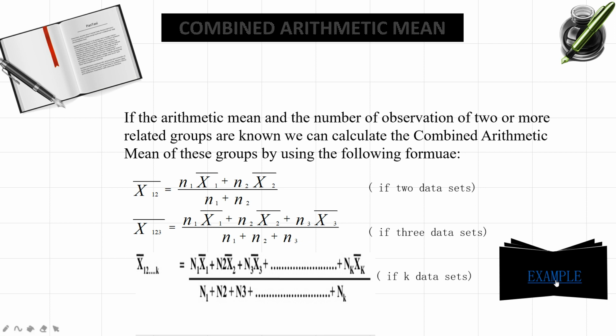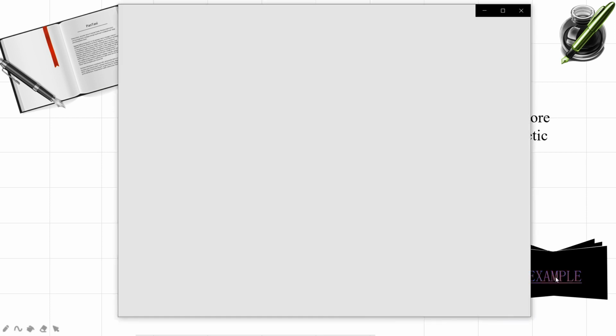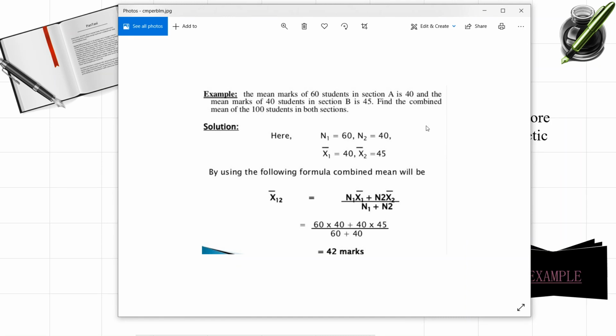Here I took a small example. The mean marks of 60 students in section A is 40, and the mean marks of 40 students in section B is 45. Find the combined mean of the 100 students in both sections. Try to observe the example carefully.